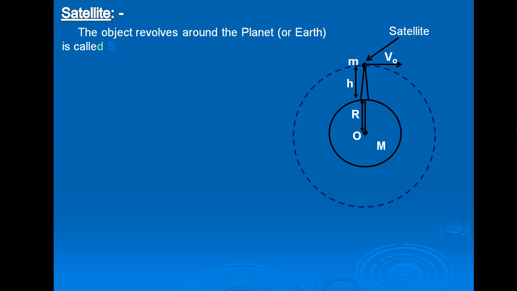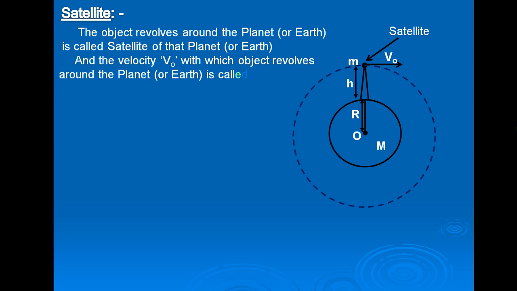So an object that revolves around a planet or Earth is called a satellite of that planet or Earth. It may be natural or artificial. For example, the Moon is the natural satellite of the Earth. The velocity VO with which an object revolves around the planet or Earth is called the orbital velocity of the satellite.